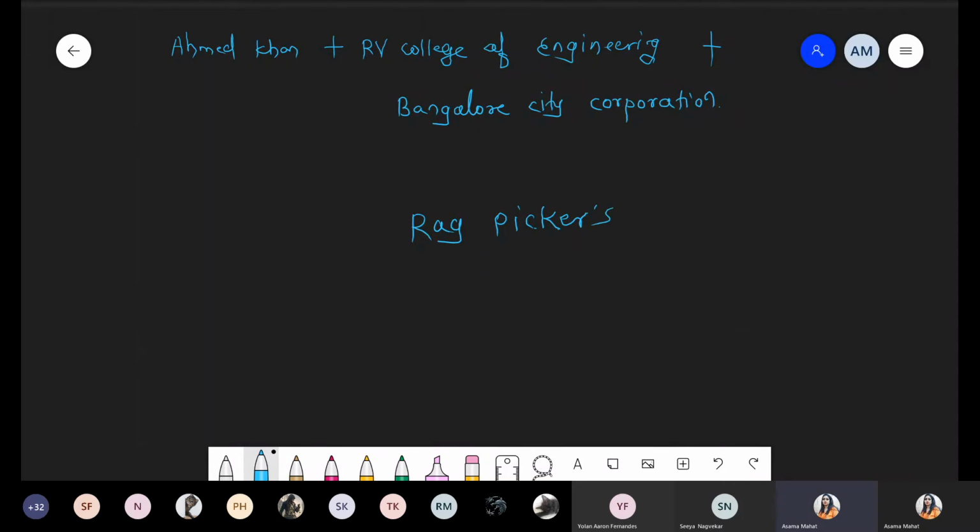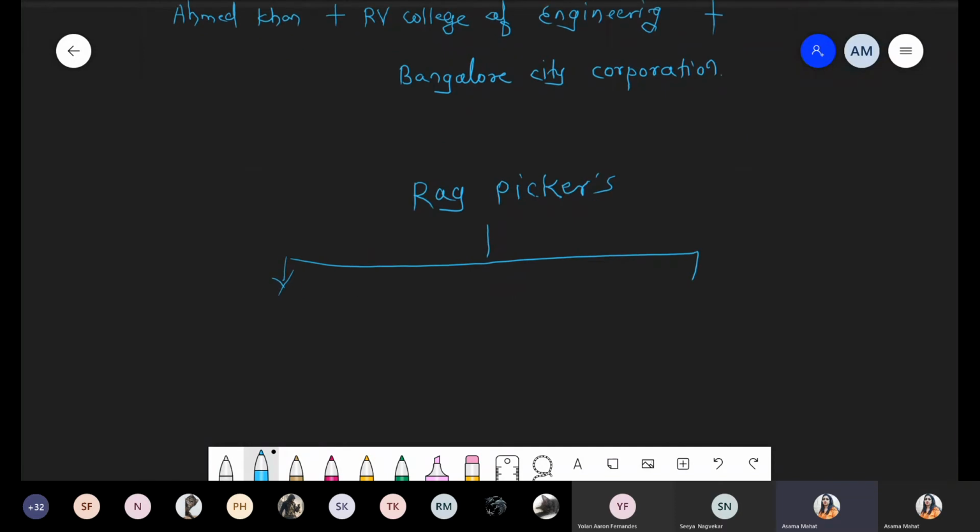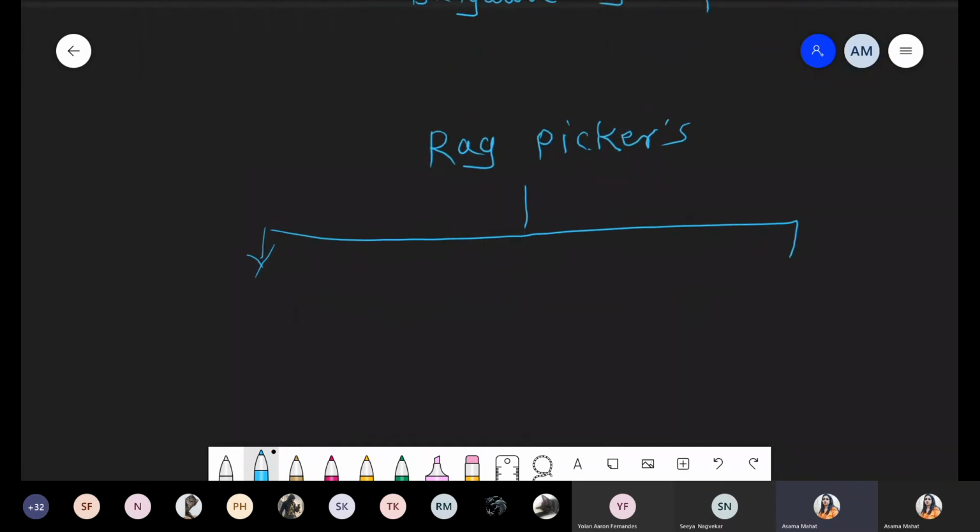Rag pickers initially get only 40 paisa. So we are talking about rupees 0.40 per kg. That is the cost of plastic initially, right?